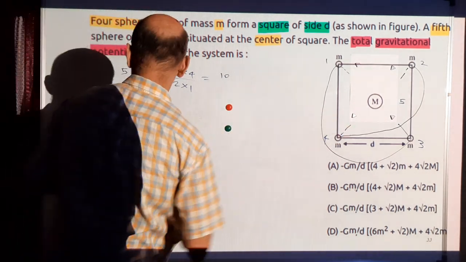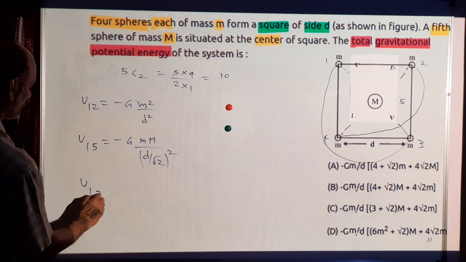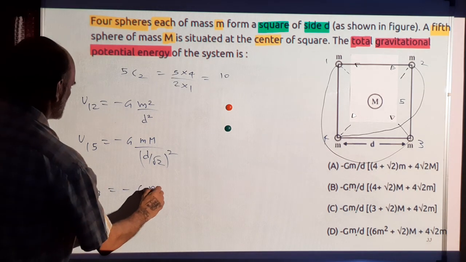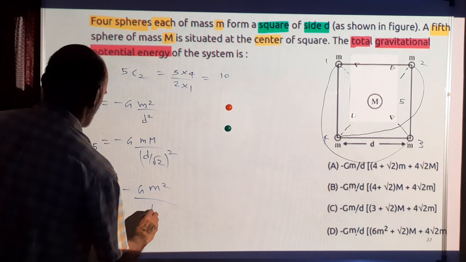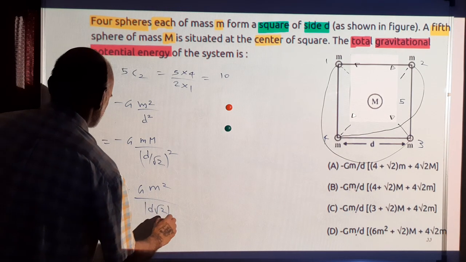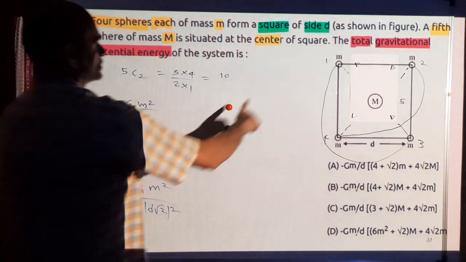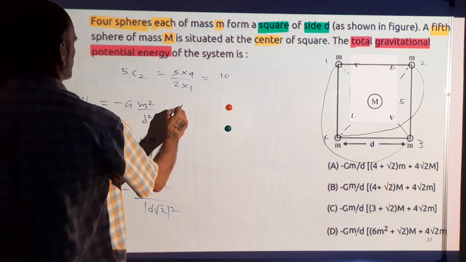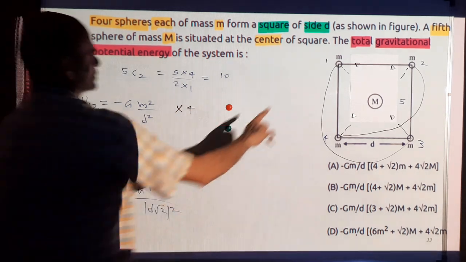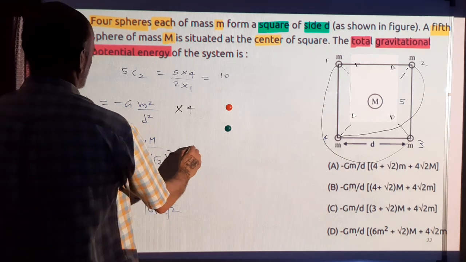And the long diagonal interaction is u 1, 3. Product of the masses is m square, m into m, and the distance is root 2 times d whole square. So interactions like 1, 2, 4 of them are there. So to get the total energy of the system, this has to be multiplied 4 times. 4 such interactions are there, corresponding to 4 sides. And this 1 and 5, again there are 4 interactions of that type.